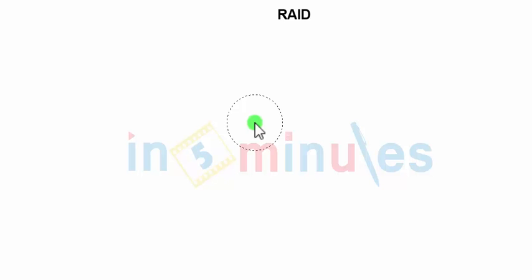We'll be now understanding the concept called RAID. What exactly is RAID? The full form of RAID is Redundant Array of Independent or Inexpensive Disks. So basically, what is RAID technology? Let's try to first understand what the purpose was and how it works.